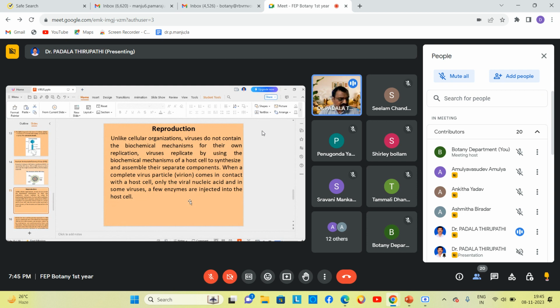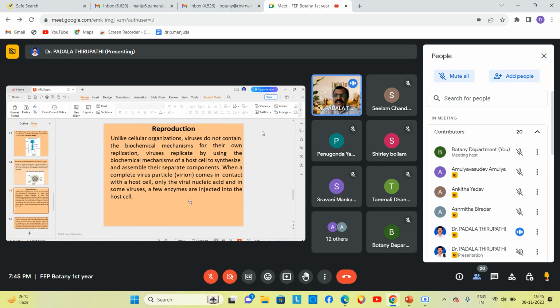So this viroid was discovered by, homework, can anybody tell? Viroid was discovered by Diener. Viroids have the ability to infect plants, for example potato spindle tuber disease. Potato spindle tuber disease is caused by a viroid.